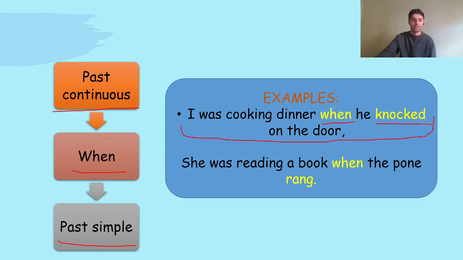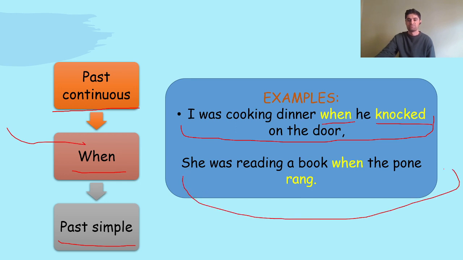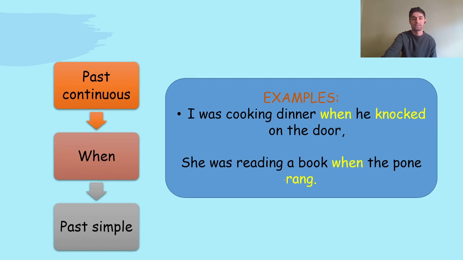Now, let's have a look at the next example. She was reading a book when the phone rang. So she was reading a book and the phone rang. Ring, ring, ring. Which means she was reading a book. This action was in progress in the past, and then the phone rang. You understand? Great. Let's continue.